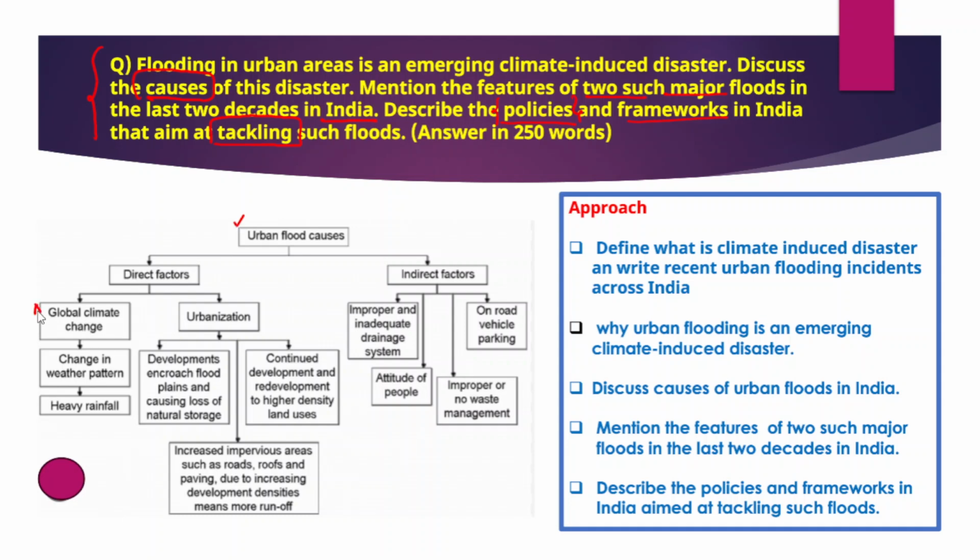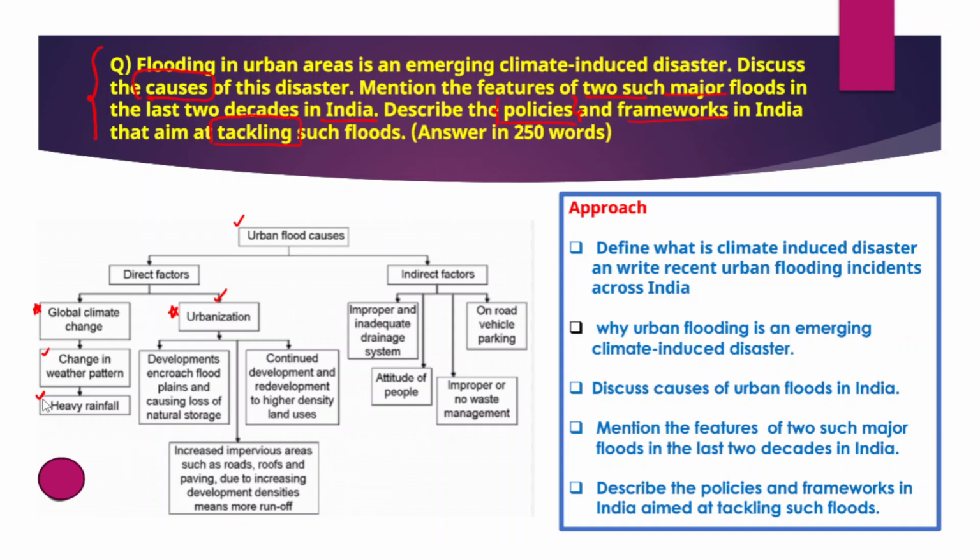First, global climate change causing urban floods, and urbanization, particularly unplanned, unhealthy urbanization. That is a phenomenon that we observe in India's urban areas, and it is also one of the direct factors for the frequent urban floods. Now, change in weather pattern is one of the reasons. Global climate change has been leading to the change in weather pattern, and it has also been leading to heavy rainfall as well. Now when we talk about urbanization, there are certain direct factors.